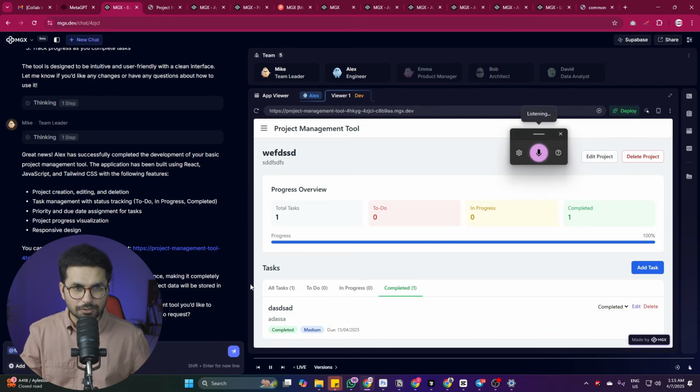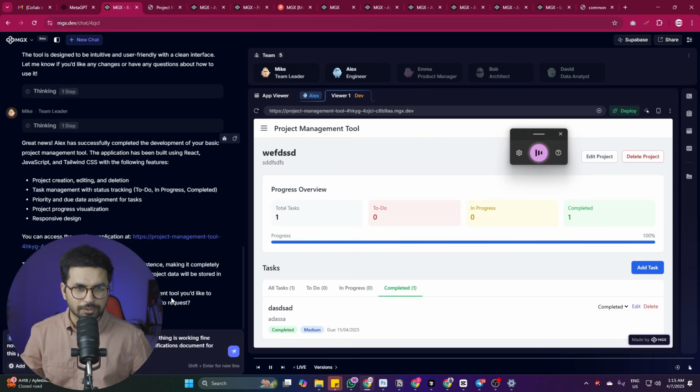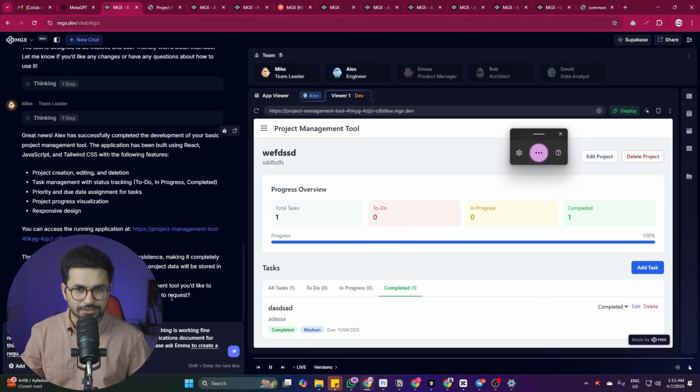Mike is the team leader. Good job with the initial version. I have tested, everything is working fine. Now I really want to create a very detailed requirement specifications document for this project. I don't know if Emma can help us with this, but please ask Emma to create a requirements specifications document.